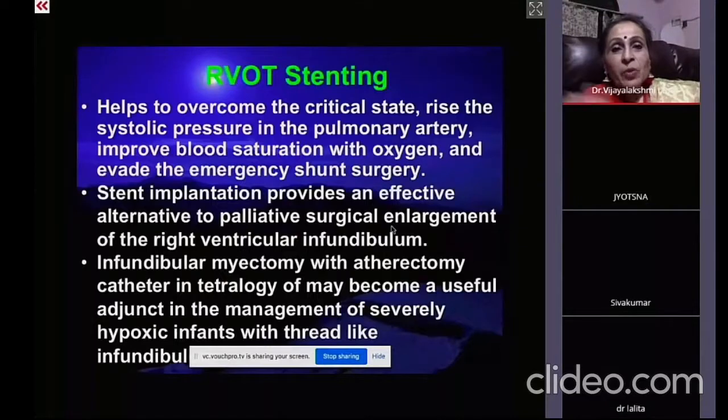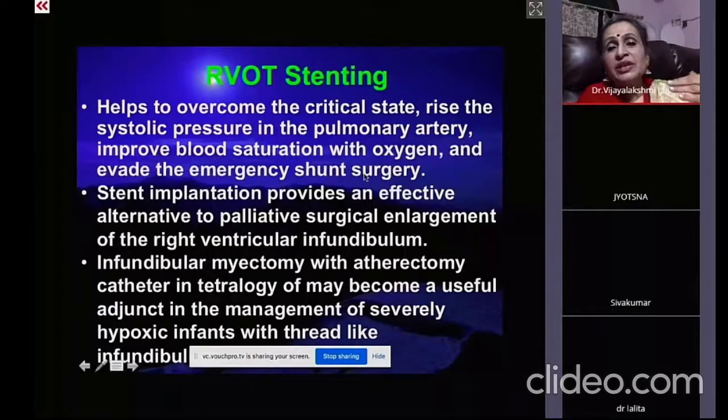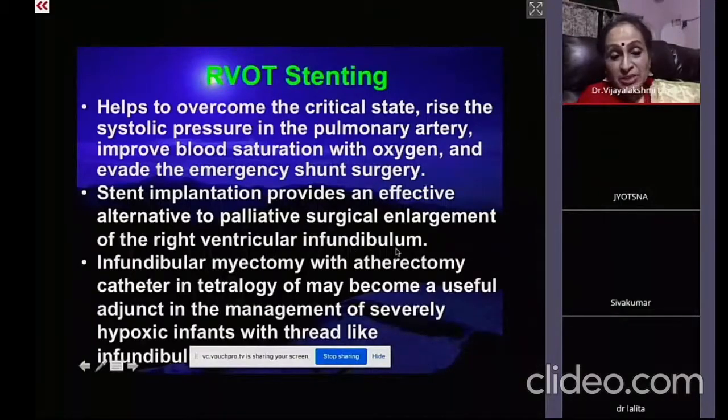Okay, now we'll move on to the RVOT stenting from the balloon dilatation. The RVOT stenting helps to overcome the critical strain. These are very sick children with very tight infundibular stenosis. It raises the systolic pressure in the pulmonary artery, improves the blood saturation, and evades the emergency shunt surgery. Because otherwise, left alone, these children require the BT shunt as an emergency. And the stent implantation provides an effective alternative to palliative surgical enlargement of the right ventricular infundibulum. So here the hypoxic spells can be avoided.